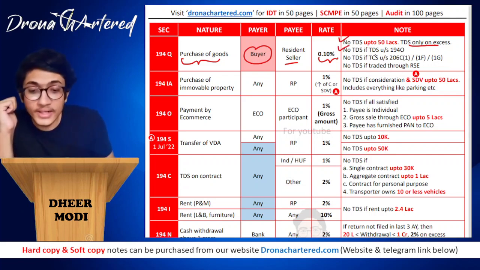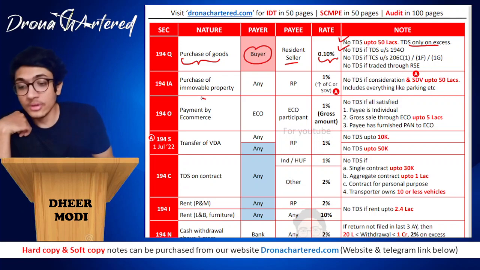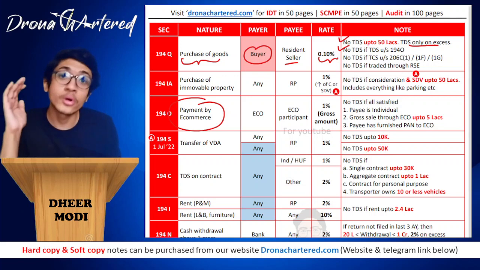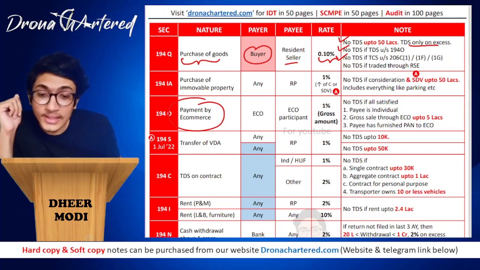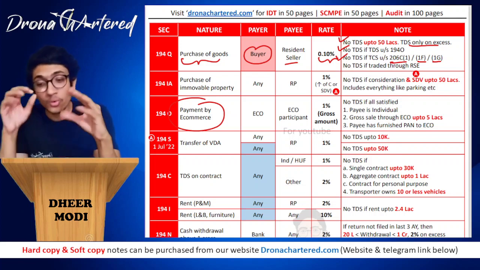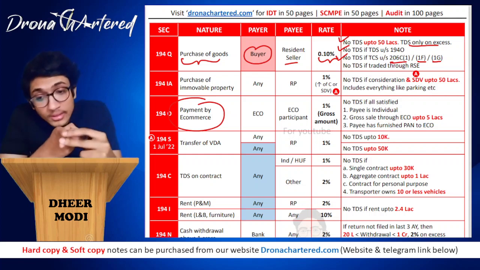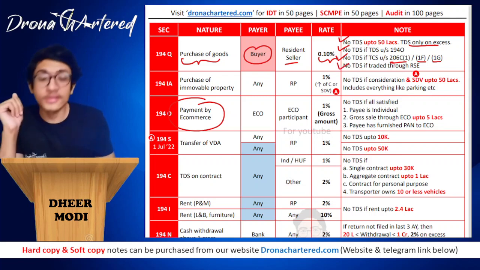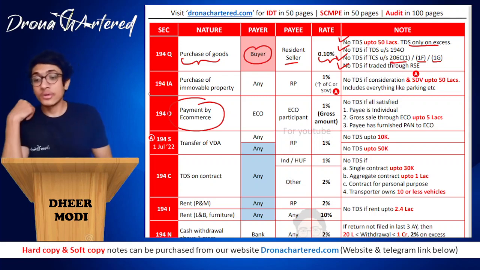The next is no TDS if TDS is deducted under section 194O. 194O is your e-commerce operator, payment by e-commerce. So if it has already been deducted under 194O, you do not need to deduct under section 194Q. Next is no TDS if TCS is collected under section 206C(1), 1F or 1G. In such a case, there will be no TDS if TCS has already been collected. And last is no TDS if it is traded through a recognized stock exchange. In such a case, there will be no TDS. That is your section 194Q.